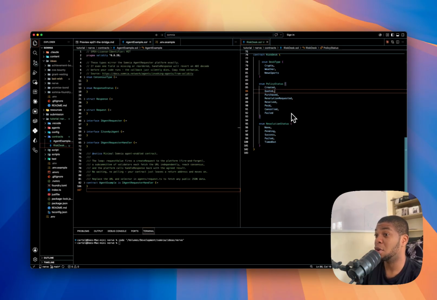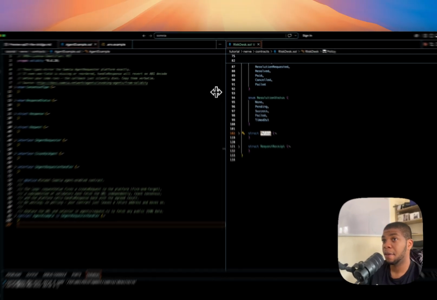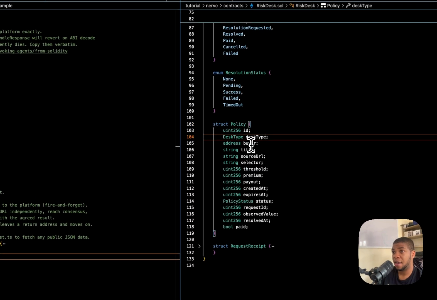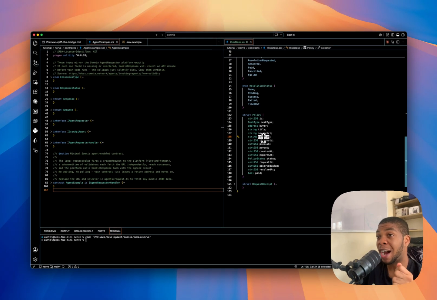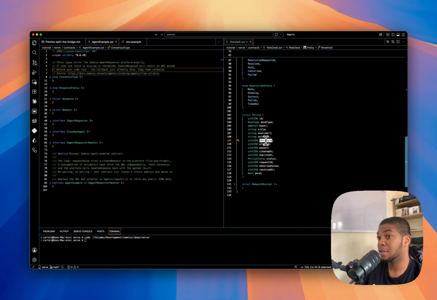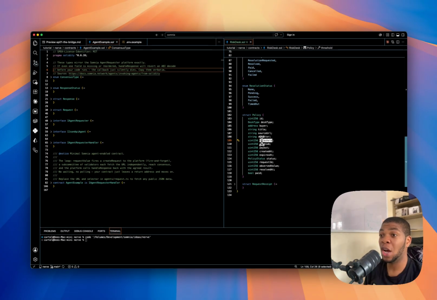Every value here is a box, and moving a policy from one box to the next is basically a contract call. Two structs hold the data. Policy is everything we need to know about one deal. The fields that matter: buyer is who is covered. Source URL and source selector are the URL the agent fetches and the exact field it reads out of the response. For us, the CoinGecko price endpoint and the path bitcoin.usd. Threshold is the line that triggers a payout, $90,000 stored at 8 decimals, so it lines up with the scale the agent sends back. Premium is what the buyer pays.